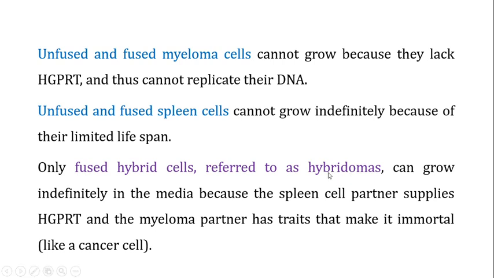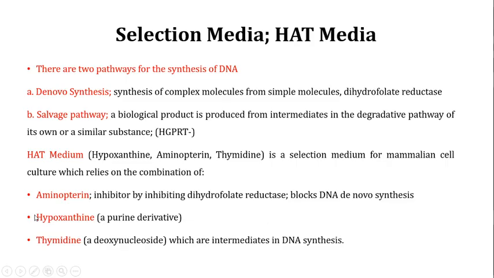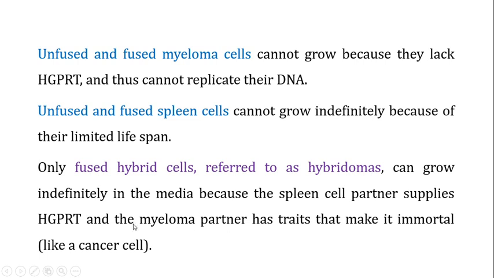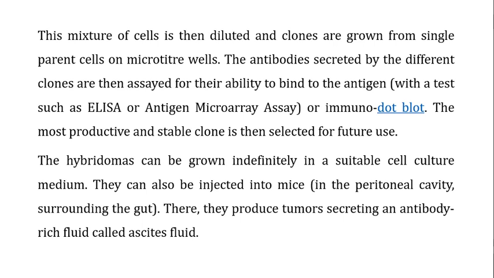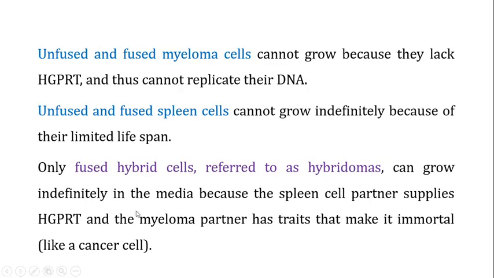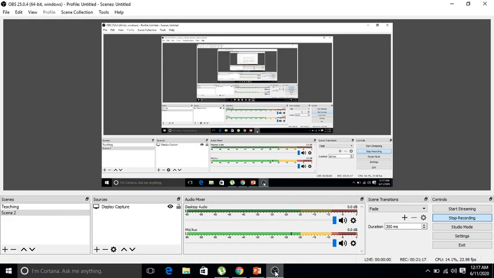Like if you talk about this hybridoma, you have got the spleen cells. The spleen cell is going to supply a functional copy of the HGPRT. So now this hybridoma can go for the salvage pathway utilizing the hypoxanthine and thymidine as the intermediates, and the myeloma cell has got immortality. The myeloma cell is going to make this hybridoma like a cancer cell, and it will grow indefinitely on the HAT media. And we will continue this discussion in the next video.